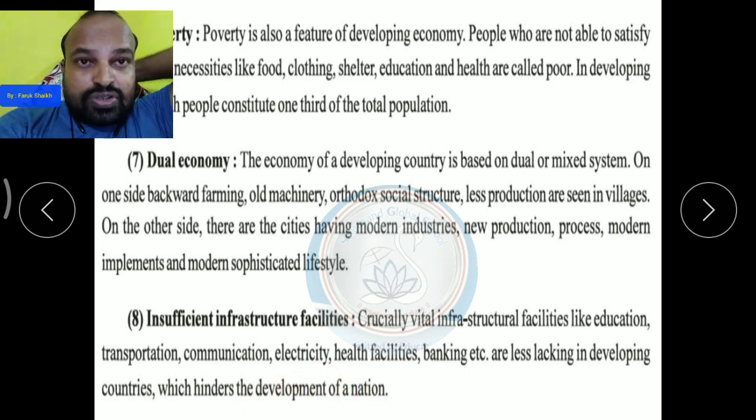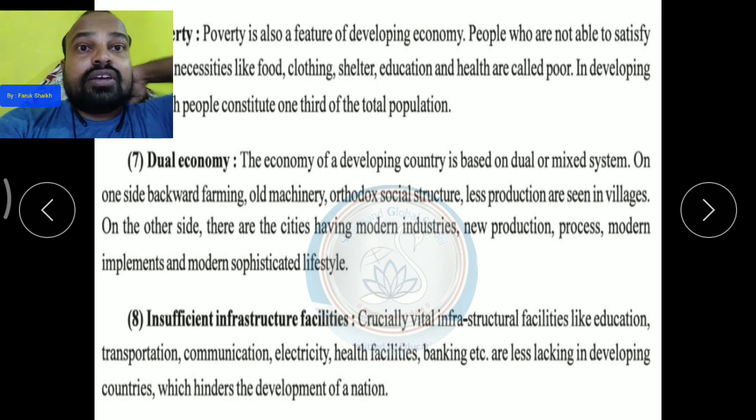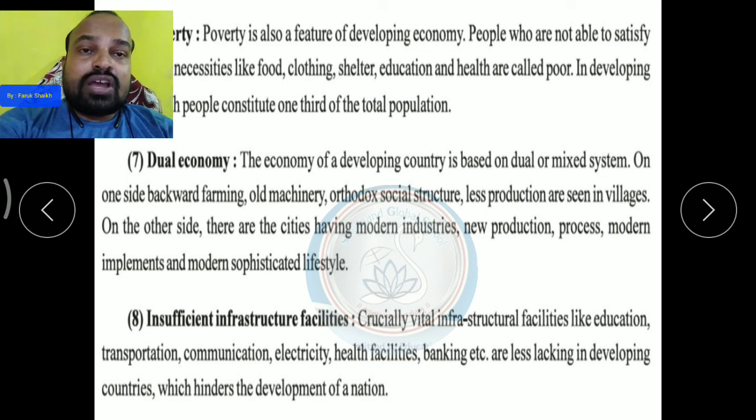Education: in our country there are education institutions available, but many of the students are going to study abroad. Transportation: we can see there is so much lack of transport. Many villages are still deprived of an approach road between the main town and the village.